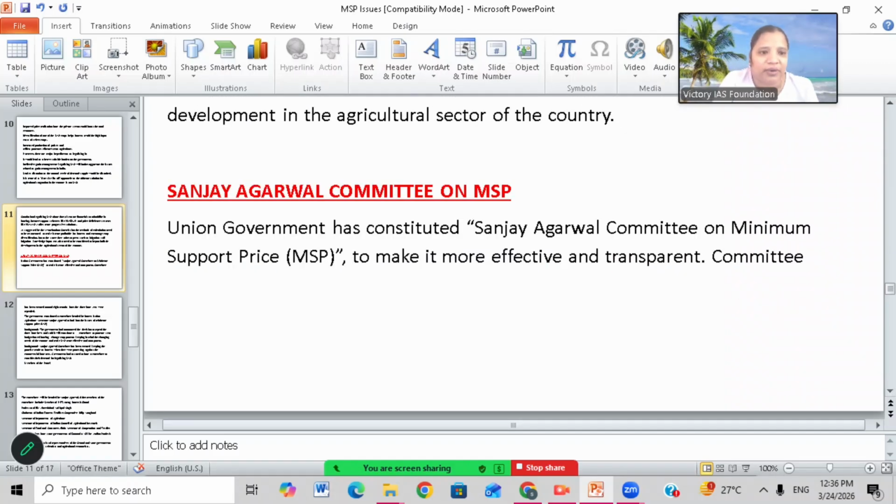To solve all the MSP issues, the government has constituted a committee to make recommendations on whether to legalize MSP or not and how the MSP matter will go. That is called the Sanjay Agarwal Committee on MSP. The union government constituted the Sanjay Agarwal Committee on MSP to make it more effective and transparent.